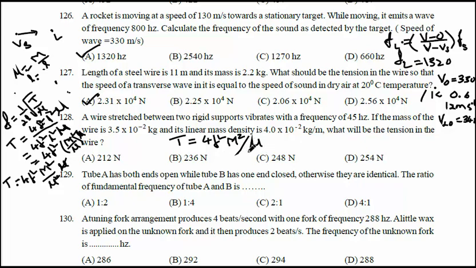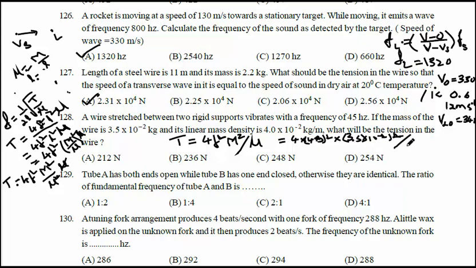So remember this formula. If the mass of the wire and the linear density of the wire are given, the tension in the wire is T equal to 4 f square m square divided by mu. So substitute the values. 4 f square means 45 into 45, 45 square, into m square. m is the mass of the wire, 3.5 into 10 raised to minus 2 kg, squared, divided by mu.